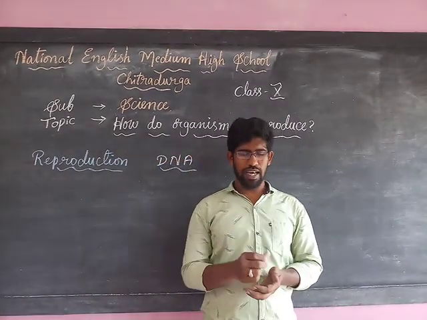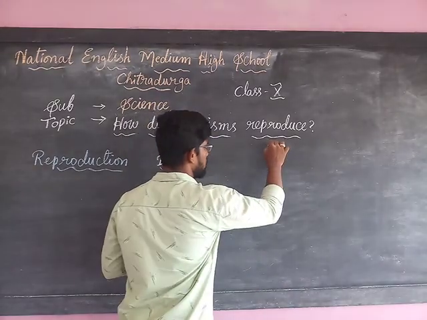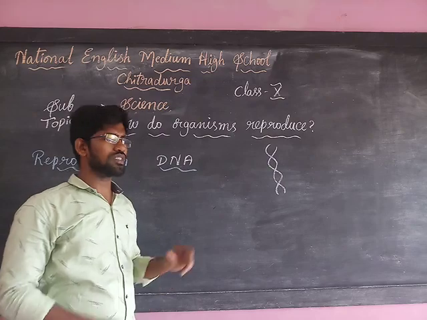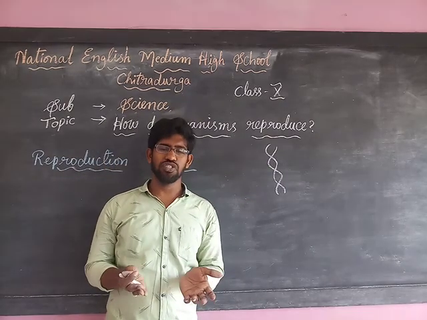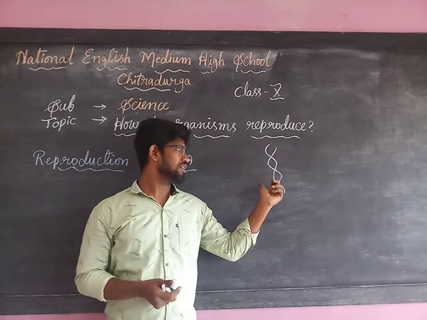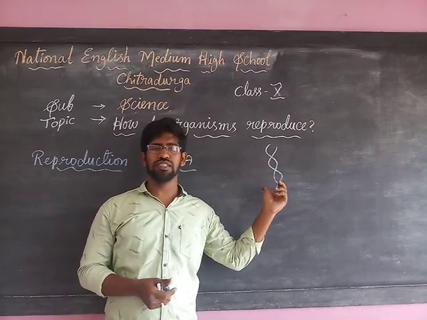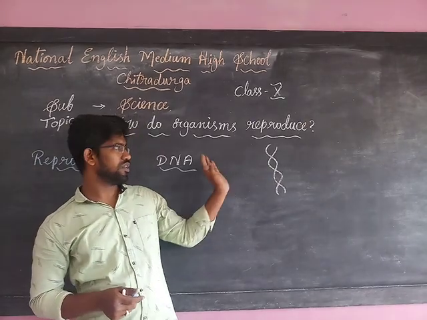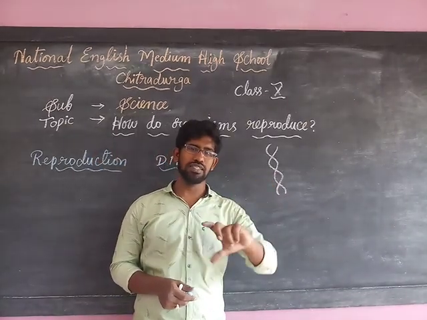DNA has two strands attached to each other. These two strands of DNA separate from each other during reproduction, and on one parental DNA strand, the proteins help to make another strand of DNA attach to the parental DNA, which is called the daughter DNA.